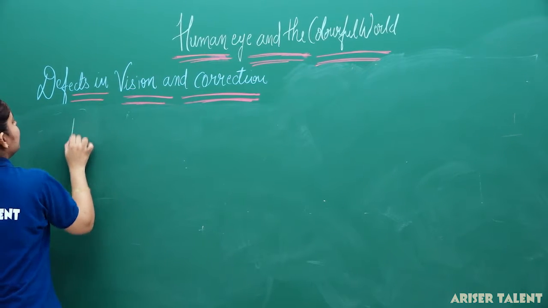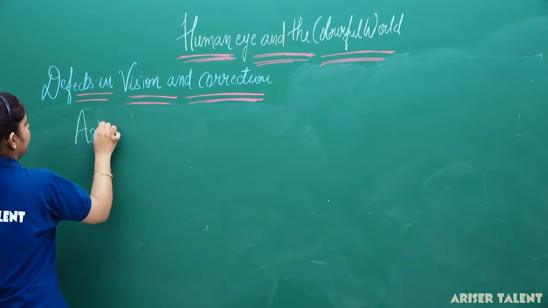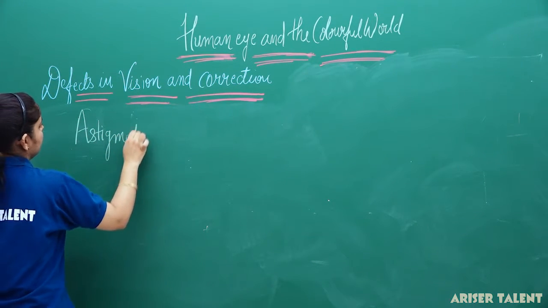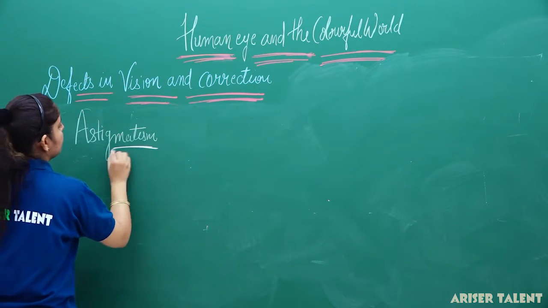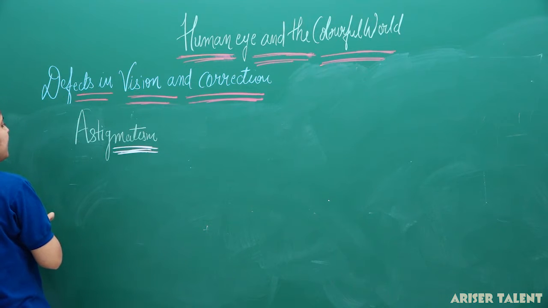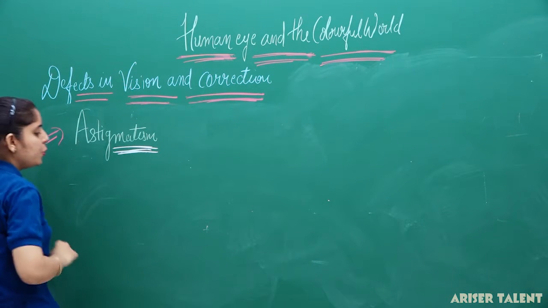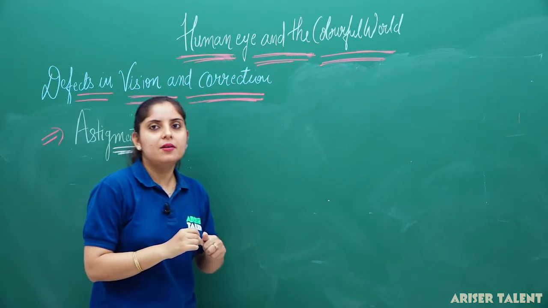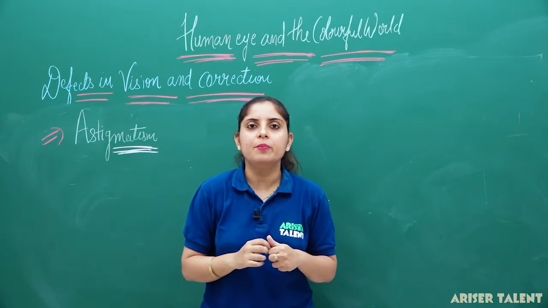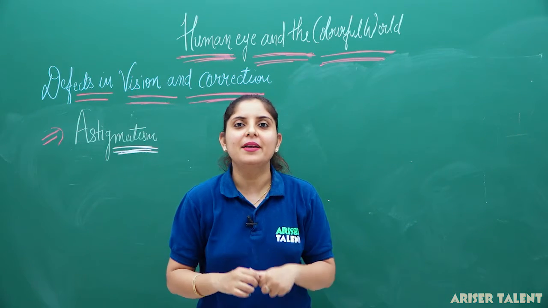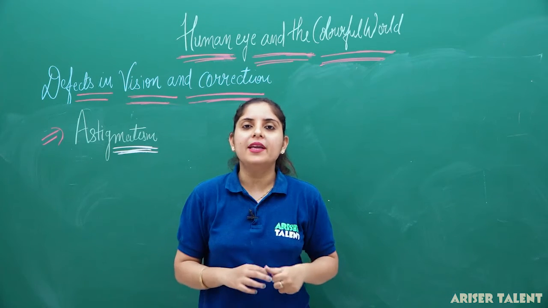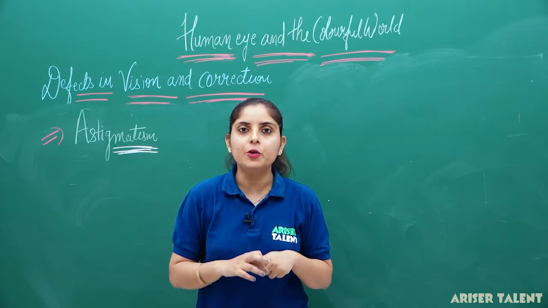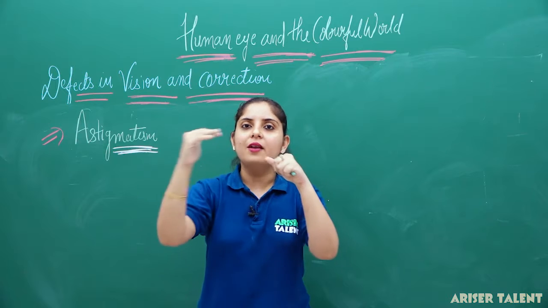So our next defect is astigmatism. Now what is this astigmatism? Astigmatism is a new term. You would not have heard about it previously. Astigmatism is when sometimes in old age our eye is not able to identify horizontal and vertical manner.